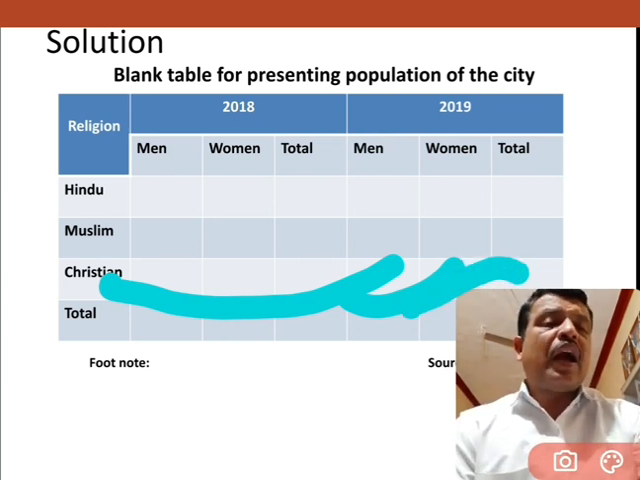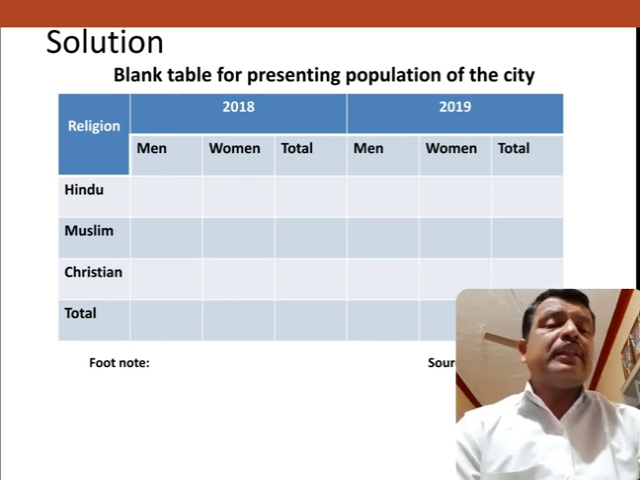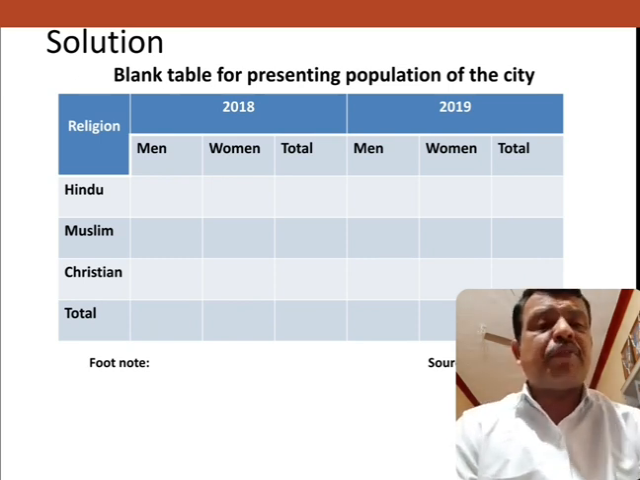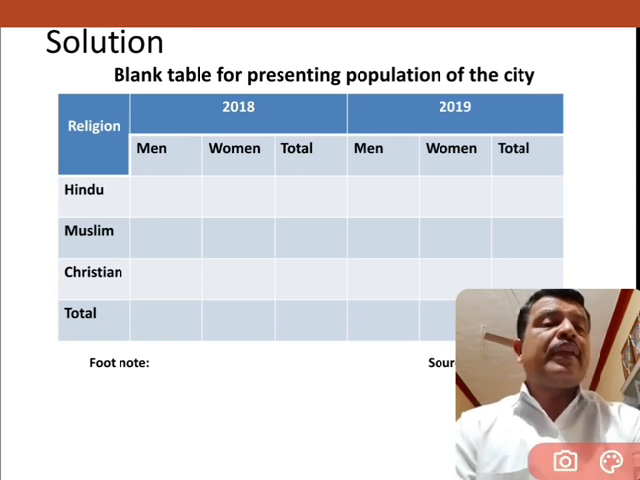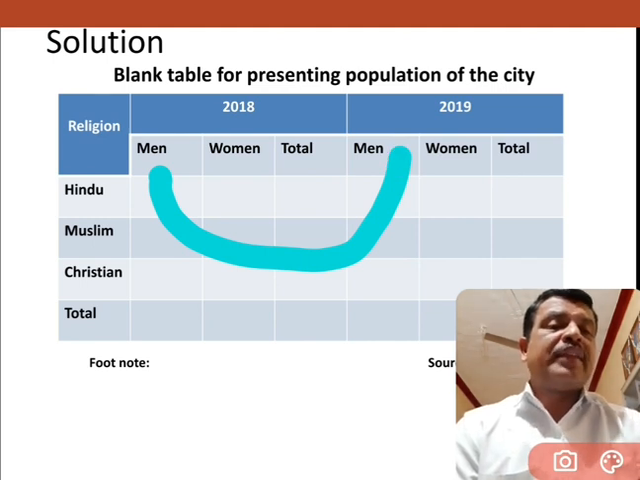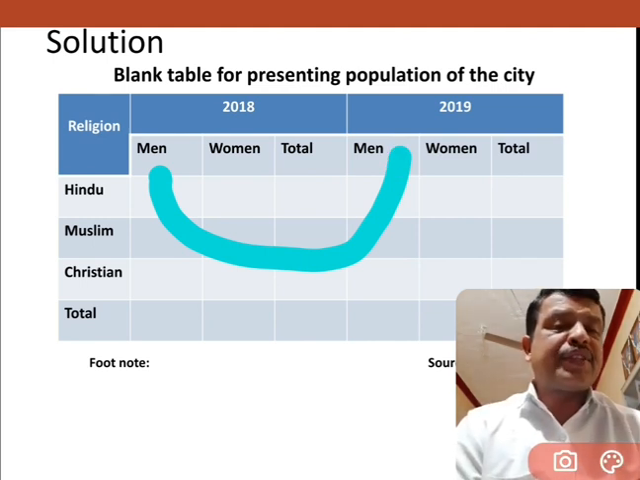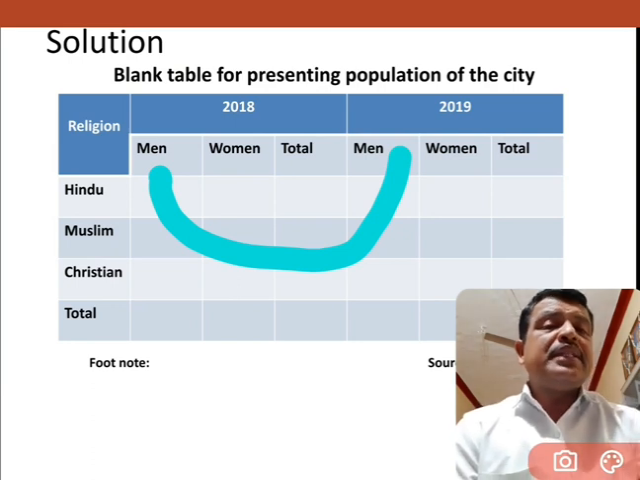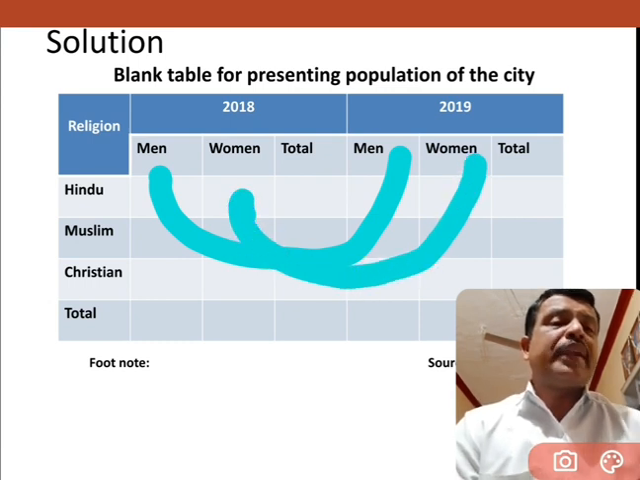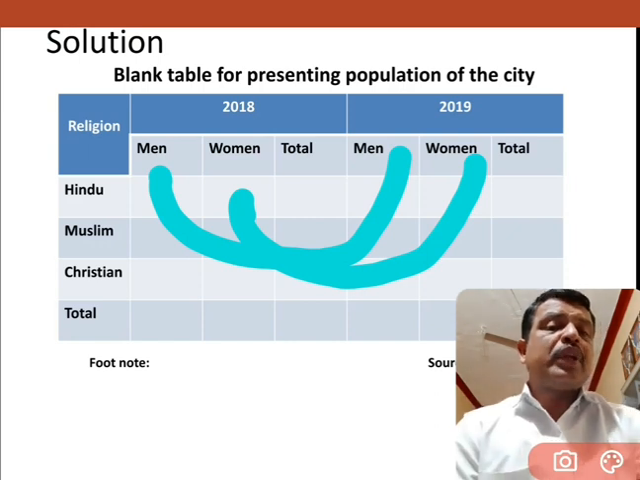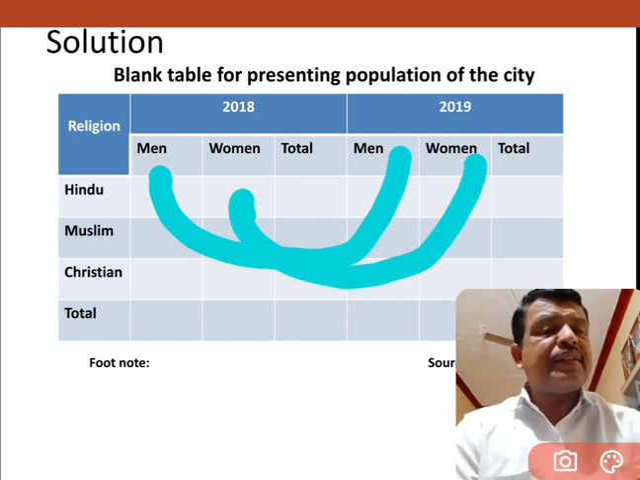So this is prepared only for the purpose of comparison. Just to observe, in 2018, how many men are there? And in 2019, how many men are there? Either it may be Hindu, Muslim or Christian, whatever that may be, it is easy to compare. And in 2018, how many women are there? And it is easy to compare in 2019. So here also the same, whatever the religion it may be.